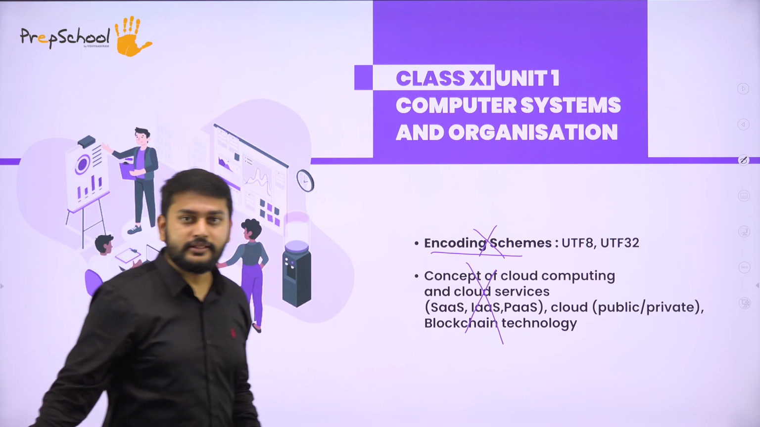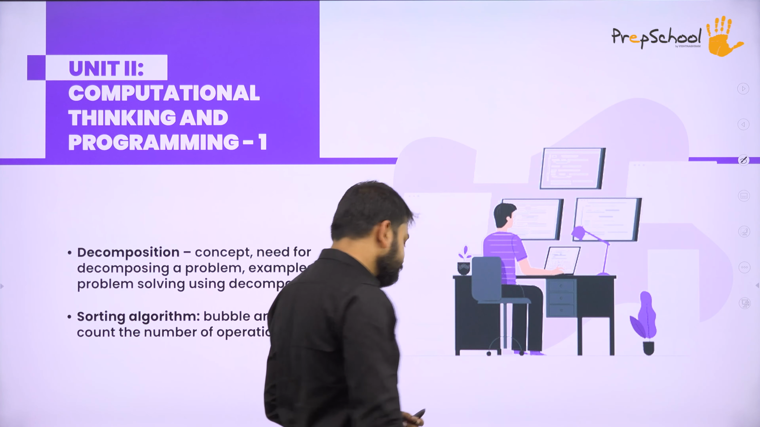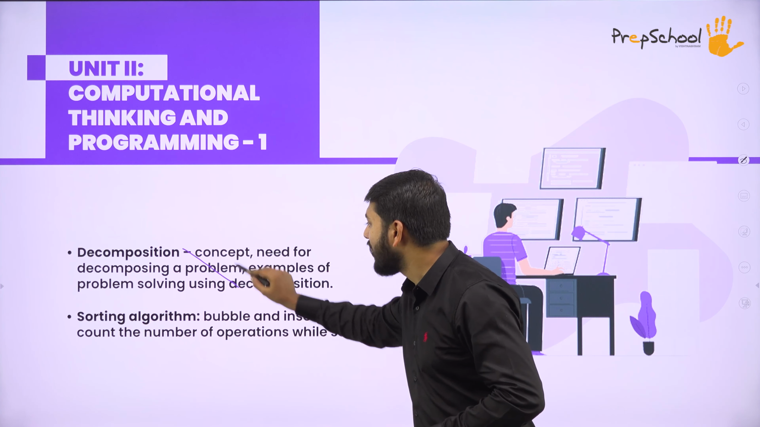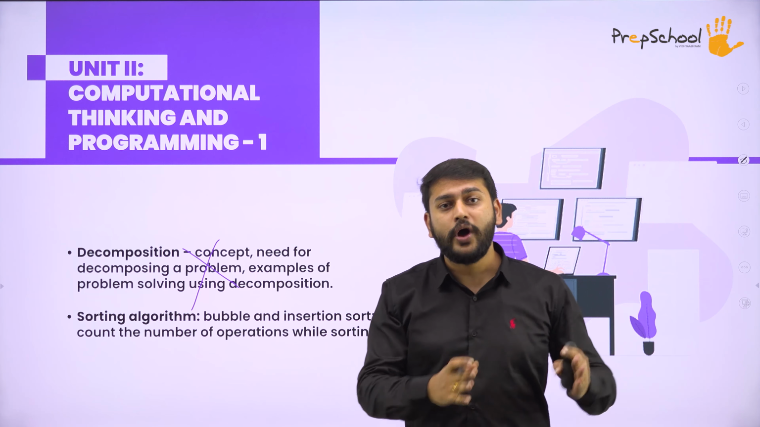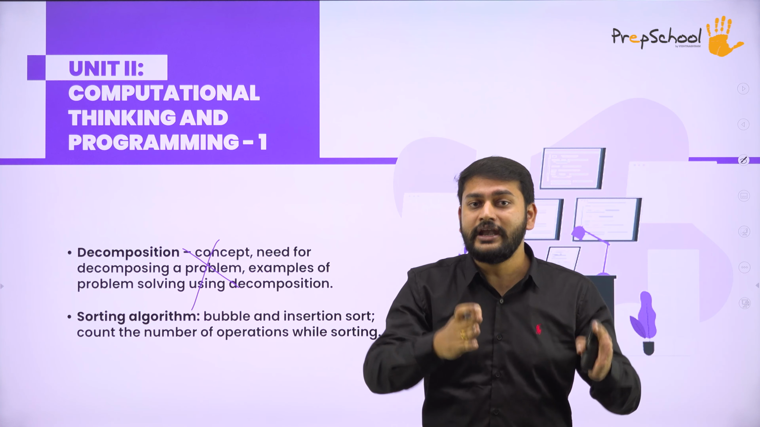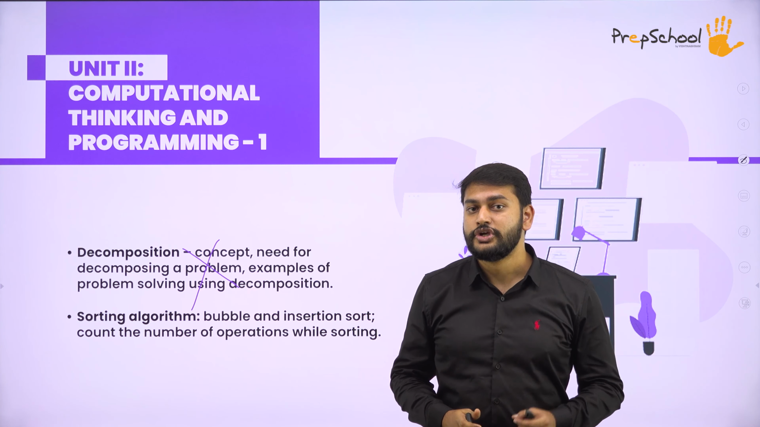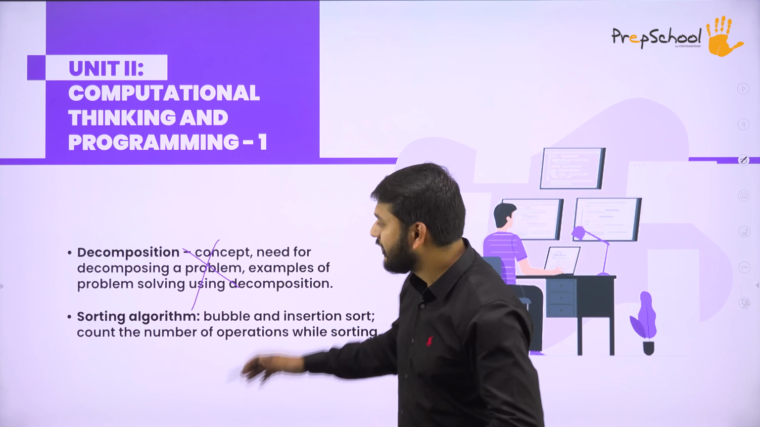So what is that they have removed in the unit 2? So guys, in the unit 2, the first topic that they have removed is decomposition. What is this decomposition? If I have a big program, how do I split that? How do I bring it down to smaller modules is what I will call decomposition. So that is what they have removed. So this concept is not there in the unit 2.